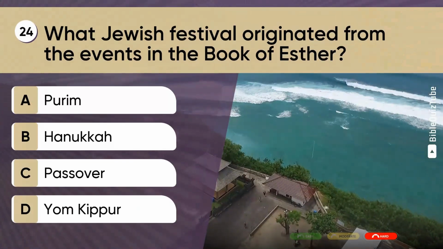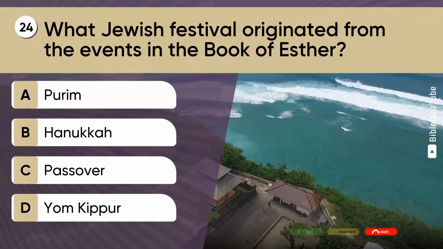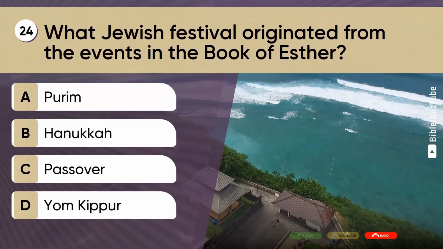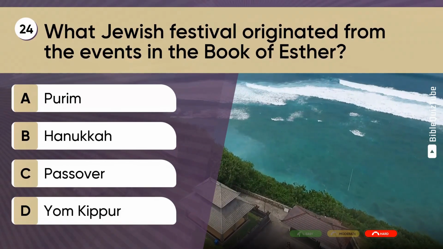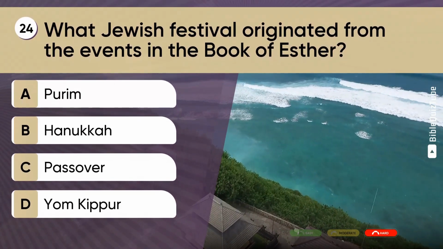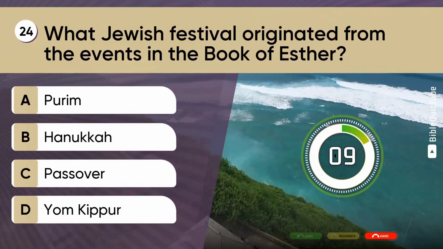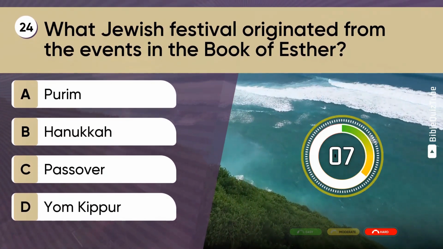Question 24. What Jewish festival originated from the events in the book of Esther? A. Purim. B. Hanukkah. C. Passover. D. Yom Kippur.